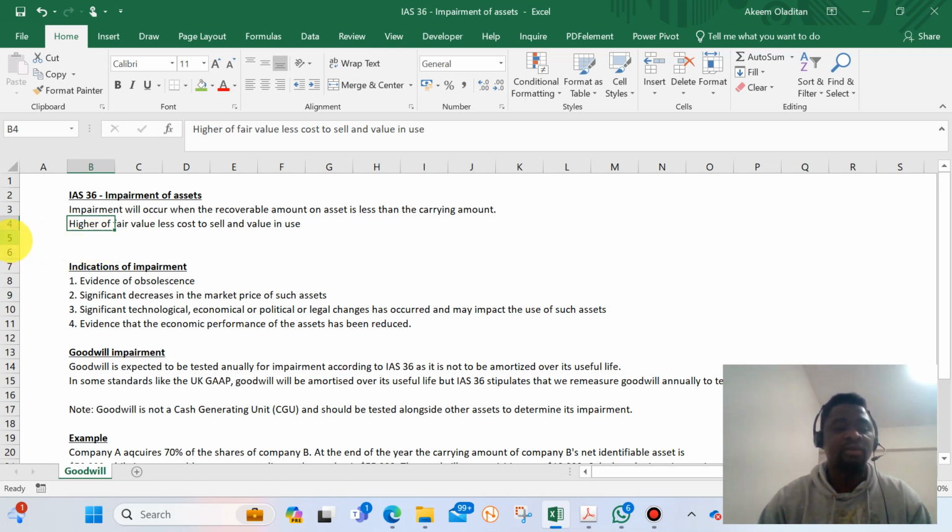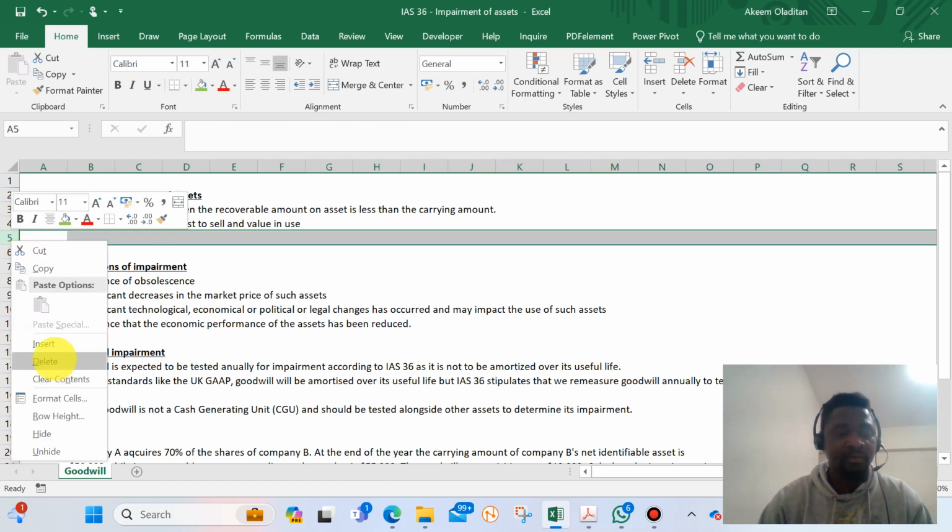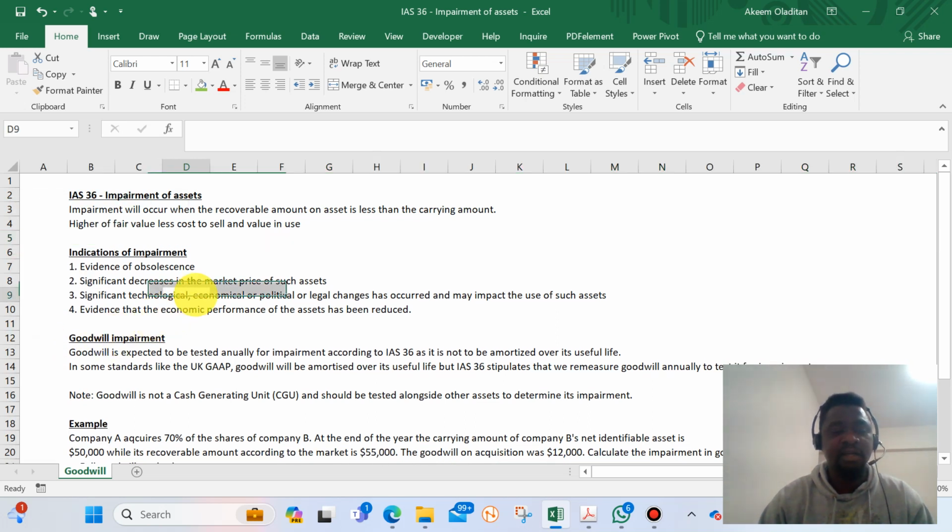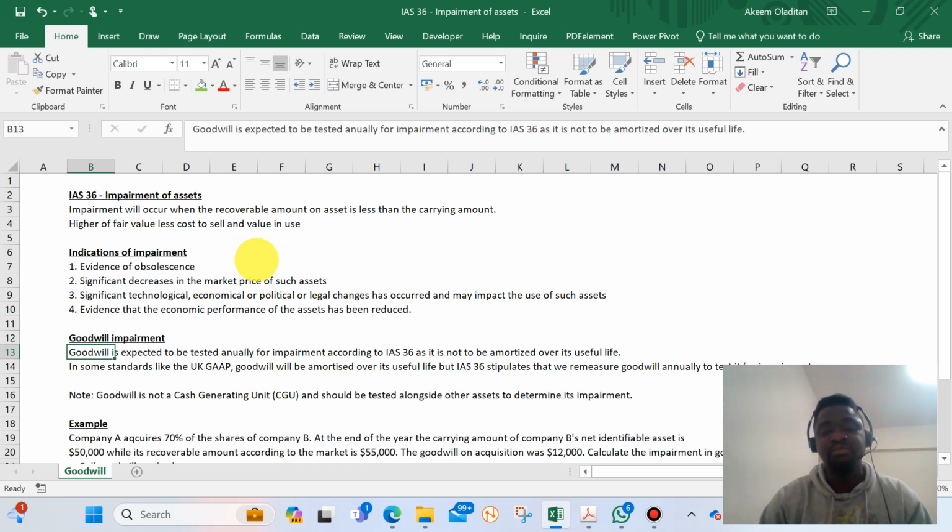According to IAS 36, there are a lot of indications to determine whether you will need to test for impairment, because the standard does not say that we should test for impairment of other assets, I mean the normal property, plant and equipment, every year. Unlike goodwill, which the standard says we test for impairment on an annual basis. For other assets, it is only when there is an indication of impairment. And what are these indications?